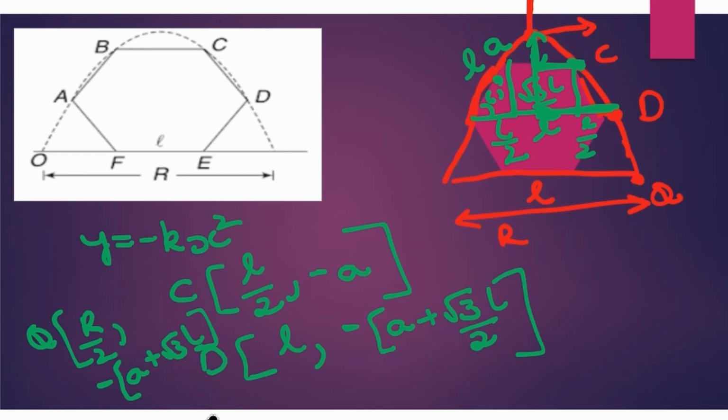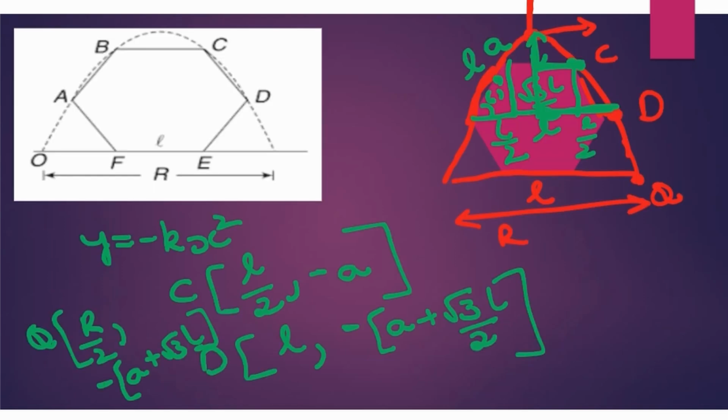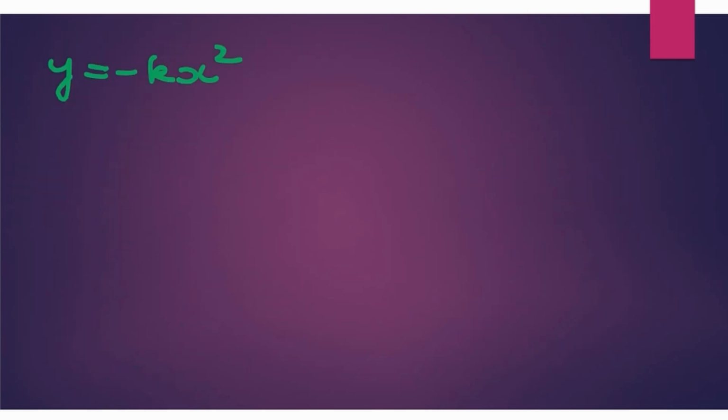Now I want you to solve using that one particular equation all the 3 coordinates. Apply the 3 coordinates on the equation. So we know y is equal to minus kx square. For the first point, that is nothing but point C, I want that particular coordinates. That is L by 2 comma A. So A is equal to minus k times L by 2, so L square by 4. From here you get the k value. Let's say A is equal to k L square by 4.